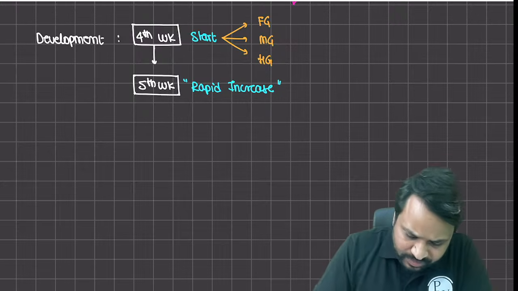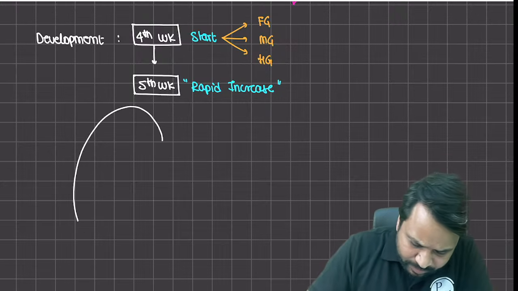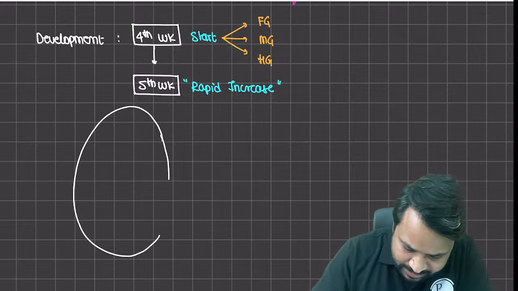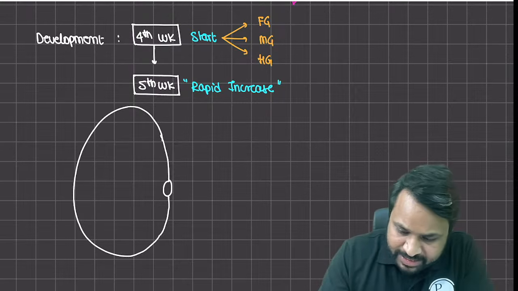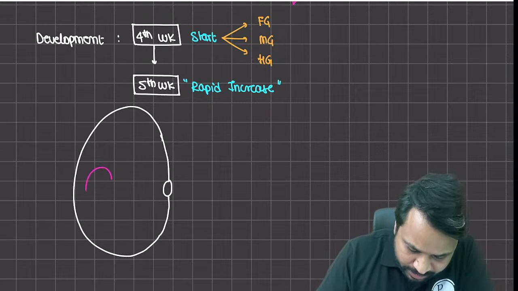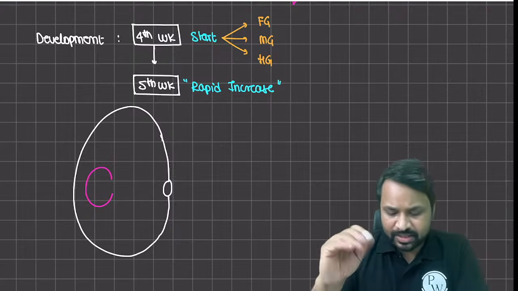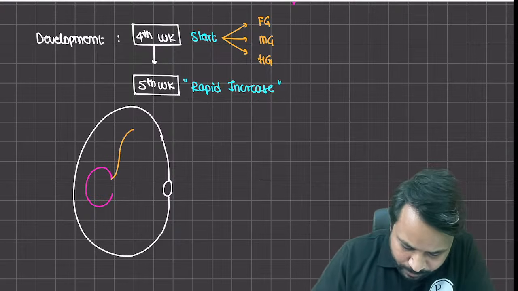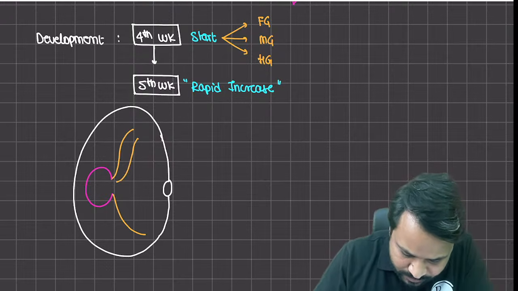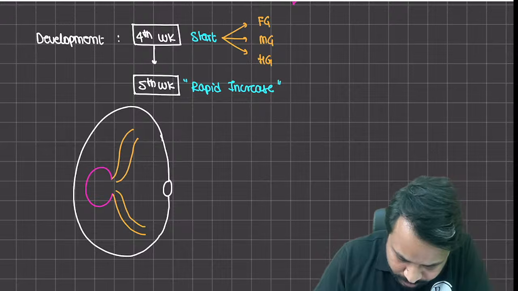Now, if you take this as a representation of the embryo, and let's say this is where the umbilical opening is present, and just for the sake of understanding, this is going to be the yolk sac. Then you have the foregut, everything is there. So we'll just put it across here. This is the foregut. This is the hindgut that is present.